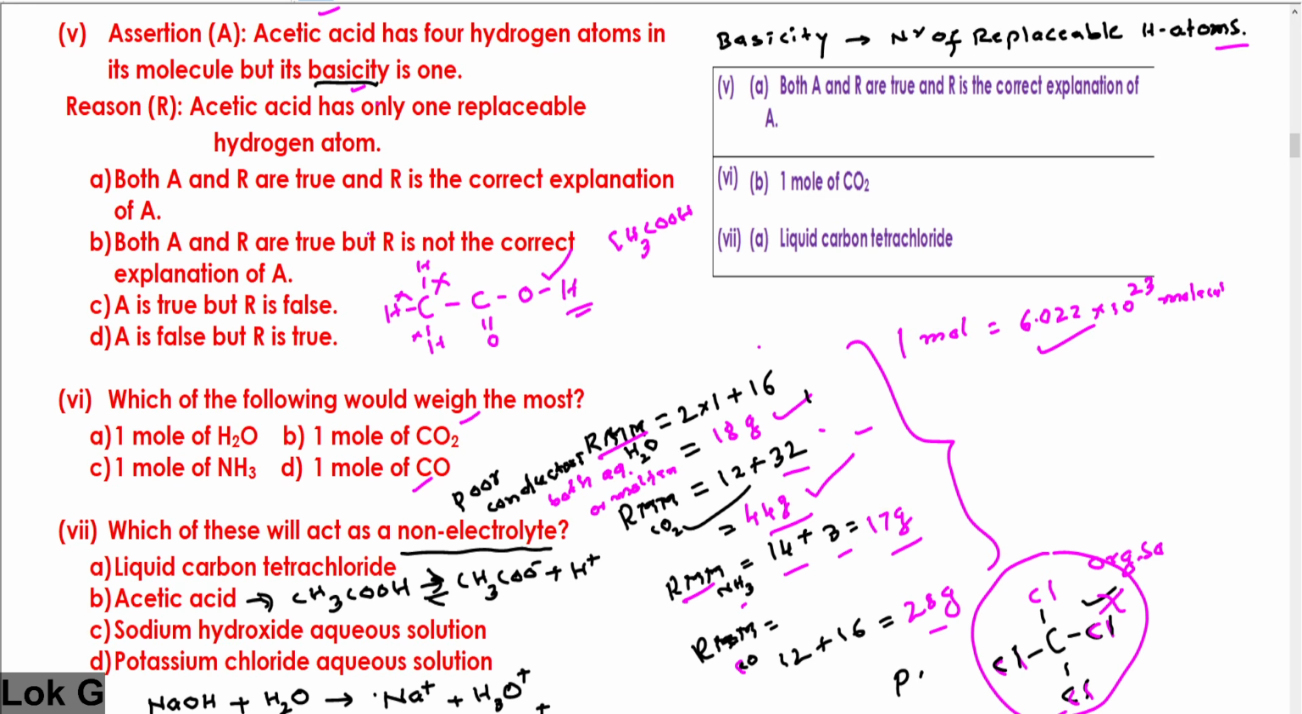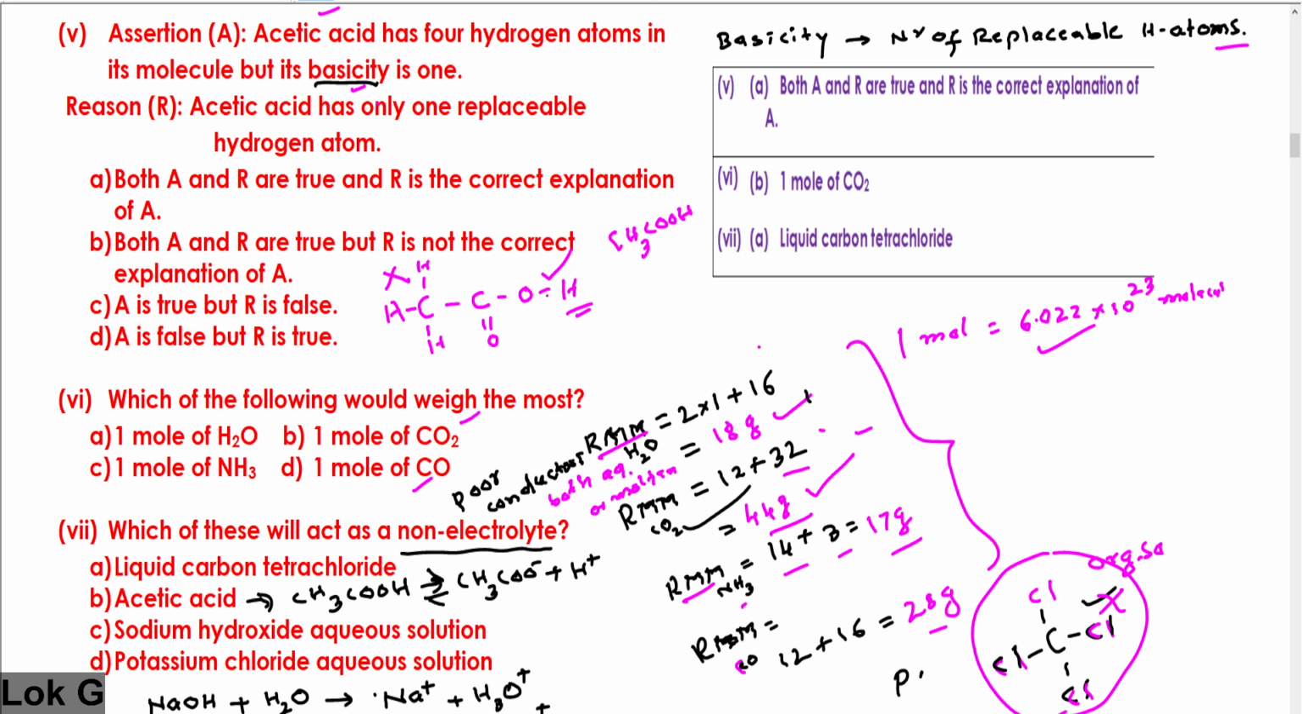Acetic acid is an organic acid. Look at the structure we have here: CH3, C double bond O, OH. It belongs to the carboxylic acid family. Out of them there are 4 hydrogen atoms, but these 3 C-H bonds are covalently bonded. They cannot be replaced easily.